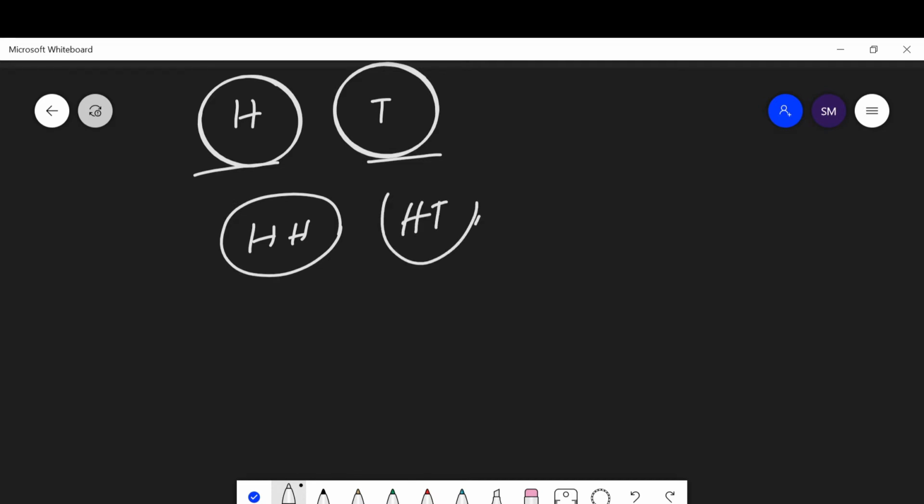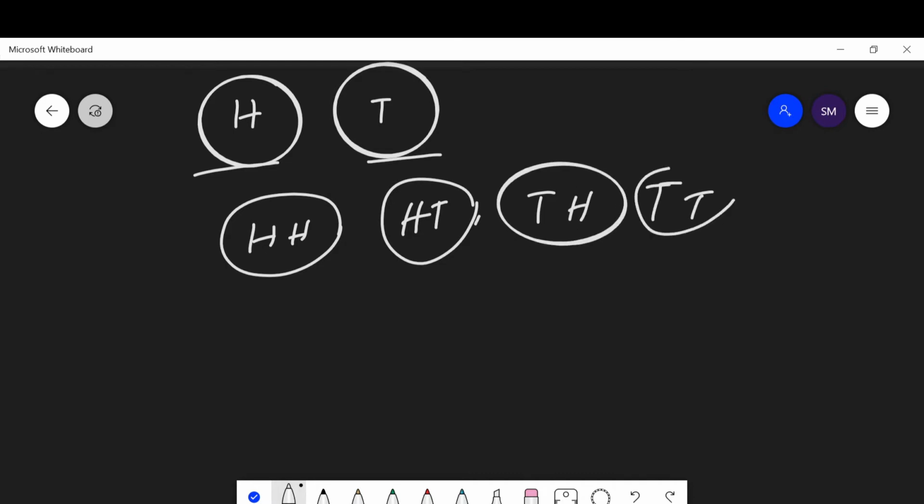Then suppose we throw two coins simultaneously. Then we get either head-head, or head-tail, or tail-head, or both tail-tail. These are four elementary events which we may get when we throw two coins simultaneously.